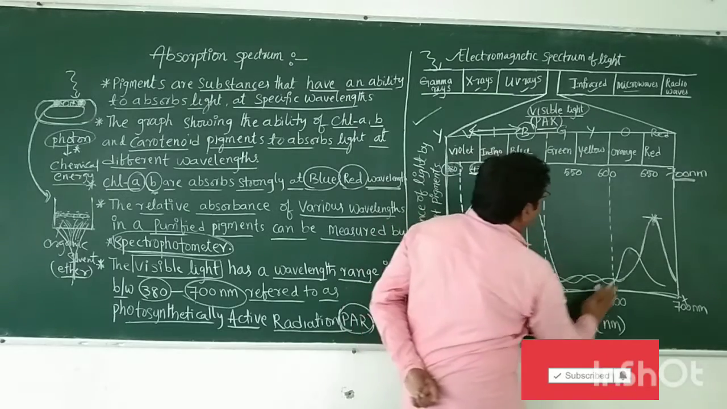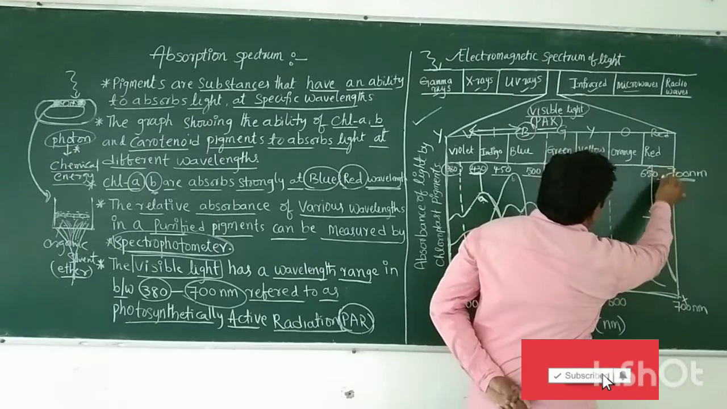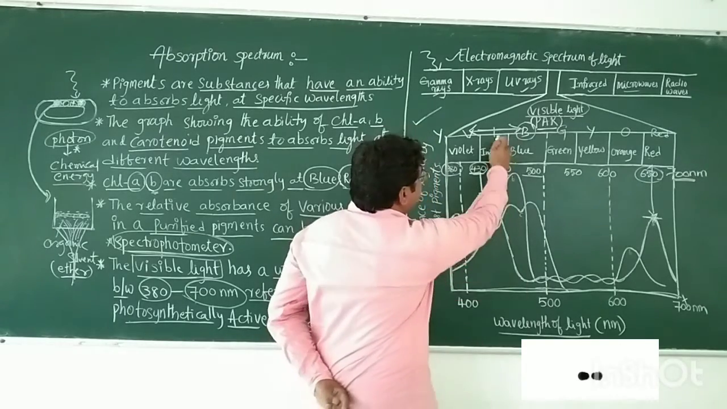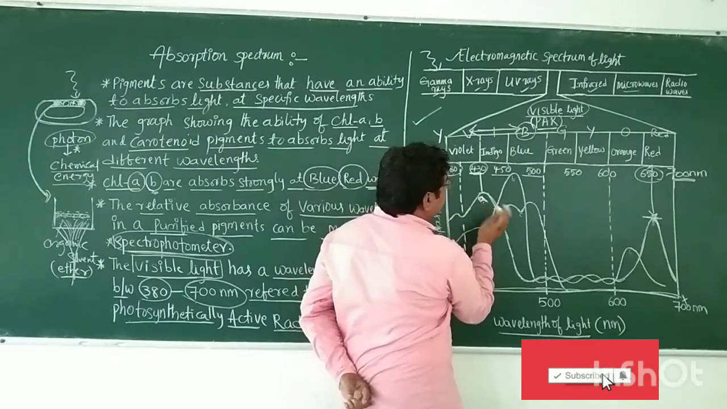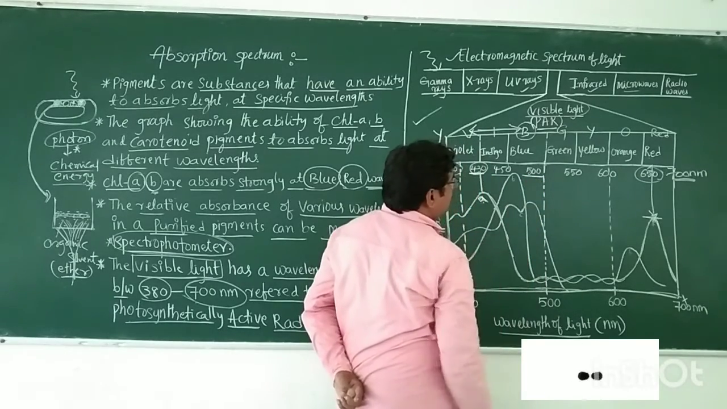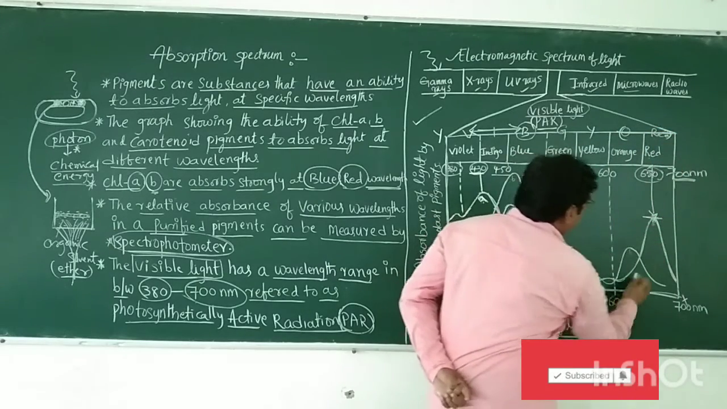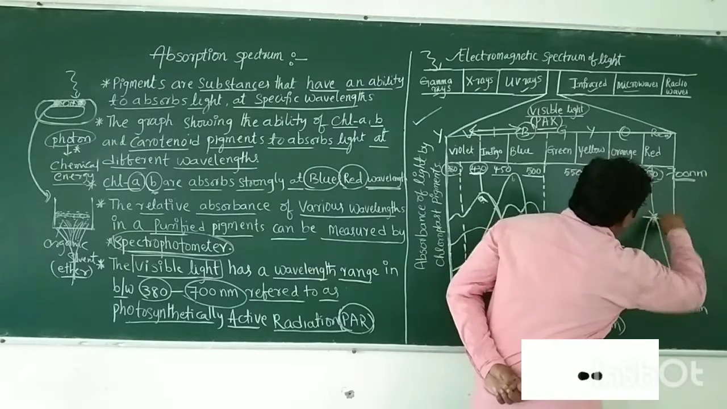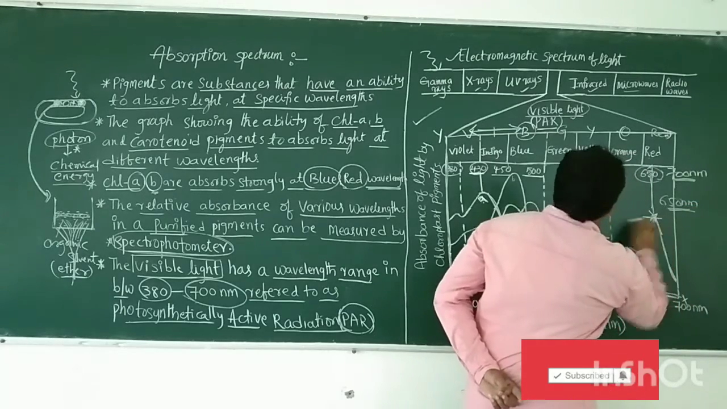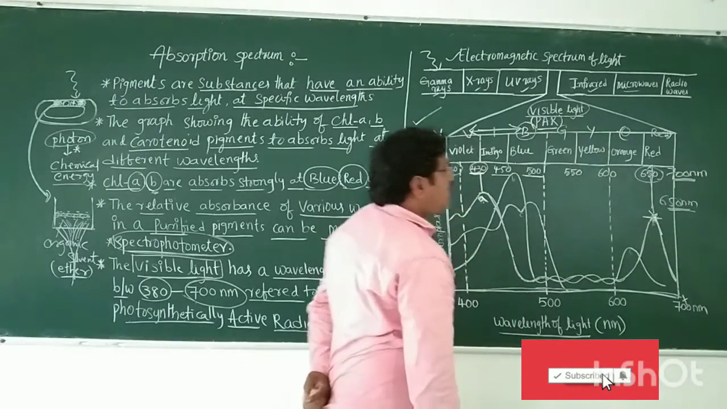So chlorophyll A absorbs light in the red region, at 650 to 700 nanometers. In the blue region, chlorophyll A absorbs more light at 430 to 500 nanometers. In the red region, chlorophyll A absorbs more at 650 nanometers.